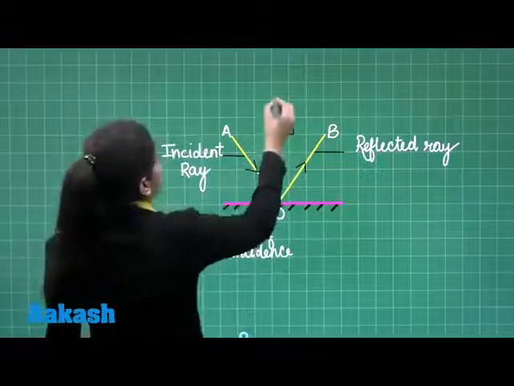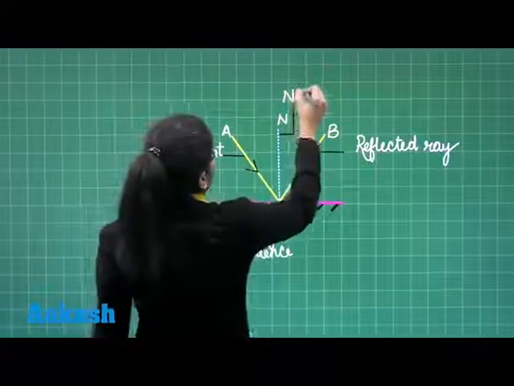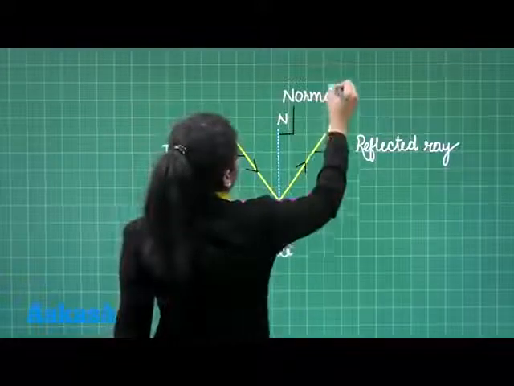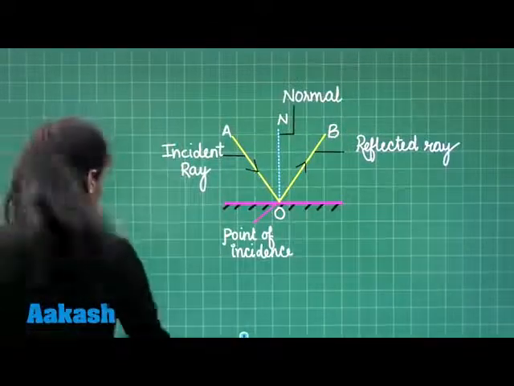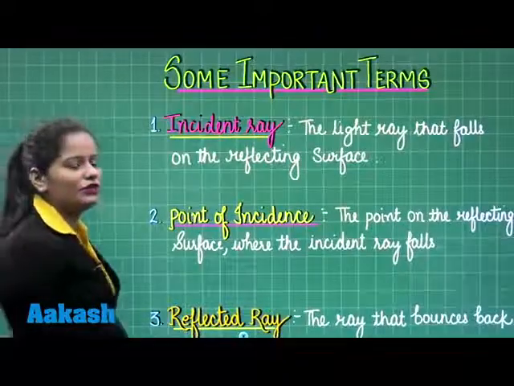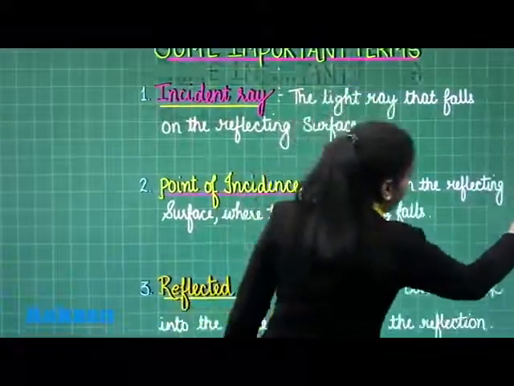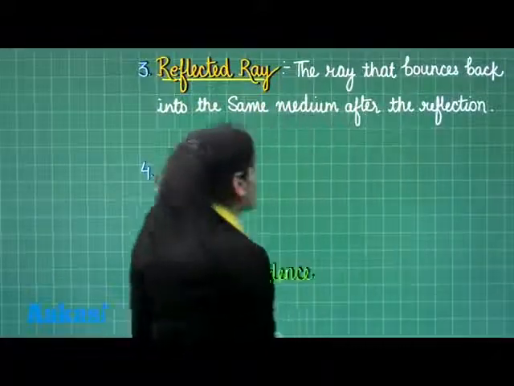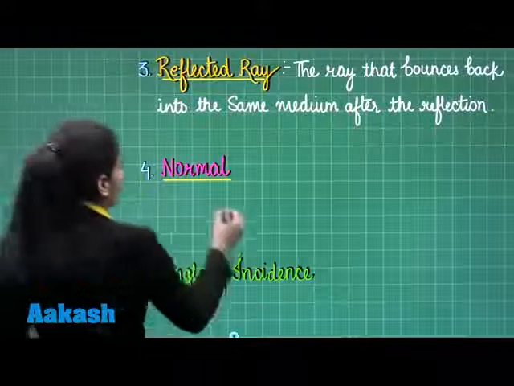This is normal. So what is normal? It is a perpendicular drawn on the reflecting surface at the point of incidence.